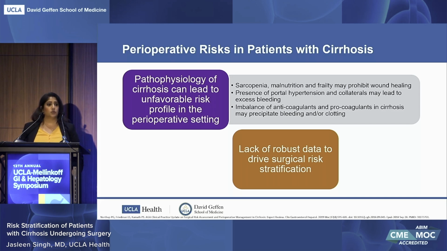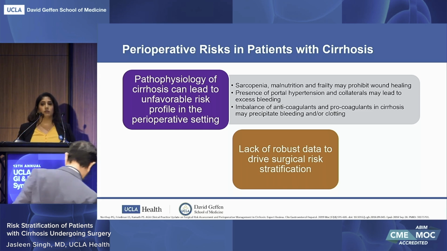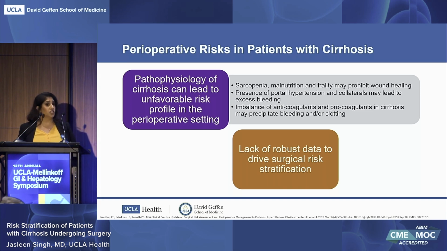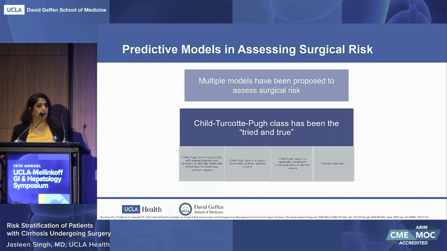And then lastly, with cirrhosis, we do know that there's an imbalance of anticoagulant and procoagulant factors that may portend either excess bleeding or excess clotting. And there really is a lack of robust data to drive the surgical risk stratification. Many of the studies that are out there are retrospective. As you can imagine, it's difficult when patients with cirrhosis are undergoing urgent or emergent surgery. It would be very hard to do more prospective or randomized control trials in this patient population.